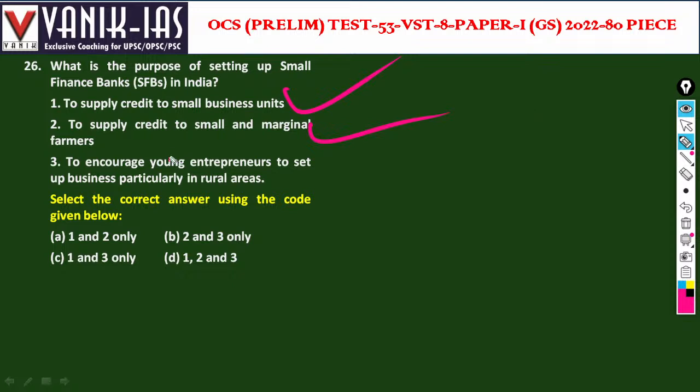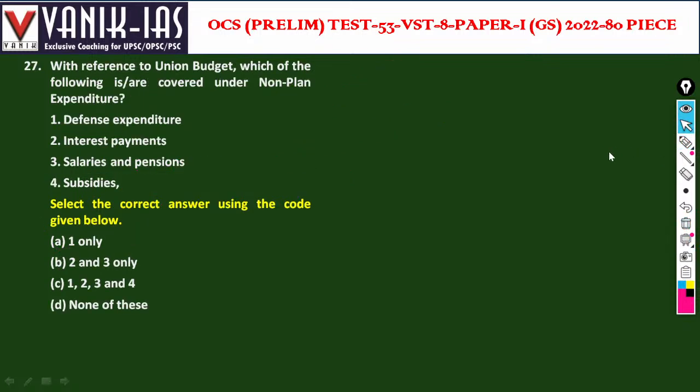Particularly in rural areas? No, there is no such specific rural area restriction. It can be anywhere. Whenever it is in one area, it may be a rural area. So options one and two will be right. There is no such specification that a small finance bank is only for rural areas.